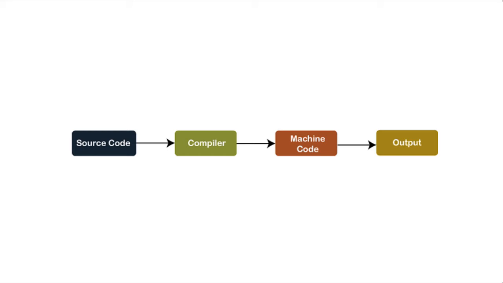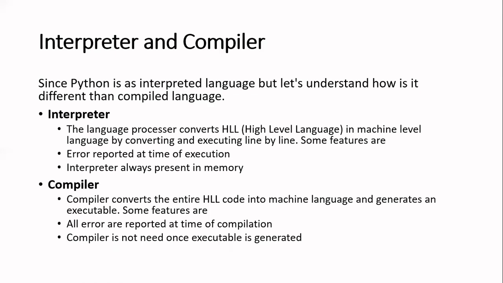So in the case of an interpreter, if one line is run and you get an error, it will be reported at the same time. In the case of a compiler, because all 10 lines of code are converted into machine language by the compiler at the beginning, if any error comes, you need to go back, change that line, do your compilation again, your compiler will generate the machine level code again, and you need to run that program again. So you cannot change your code in between.